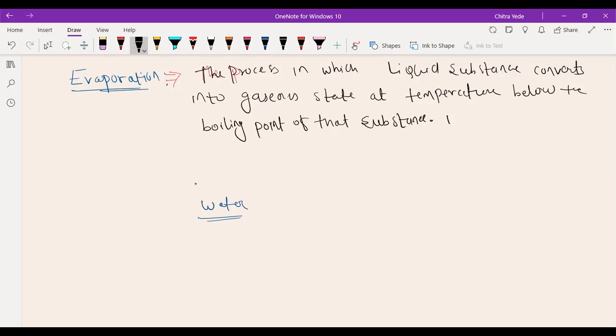The process in which a liquid substance converts into gaseous state at any temperature, we have to write "any" here, at any temperature below the boiling point of that substance or matter, is called evaporation.